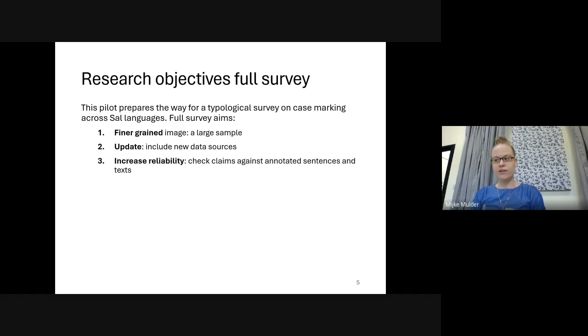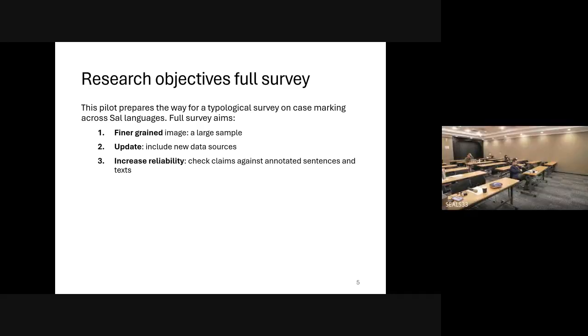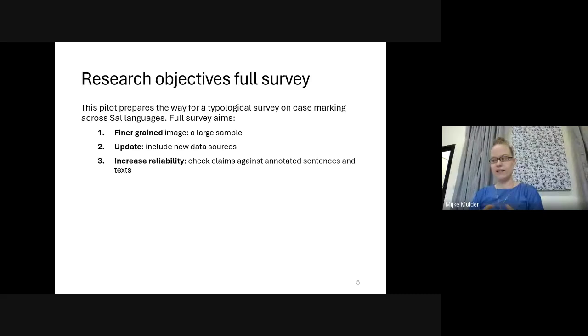For quite a few of the Sal languages, for a long time, all we had as linguists were the precious but rather limited notes by government workers on these languages. A great development in the past decades is that we are seeing more descriptive linguistic work being published on Tibeto-Burman languages from this area. The third goal is to, where possible, increase the reliability of the results of the survey by checking claims on case marking against all annotated sentences and all annotated text included in the sources.